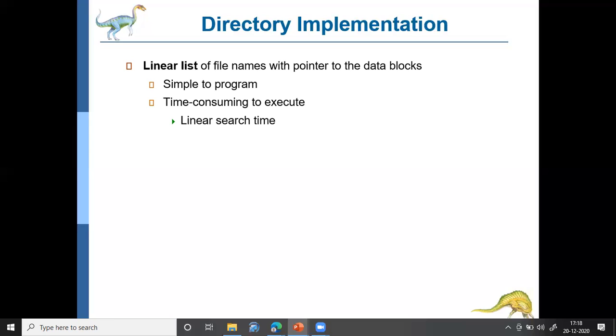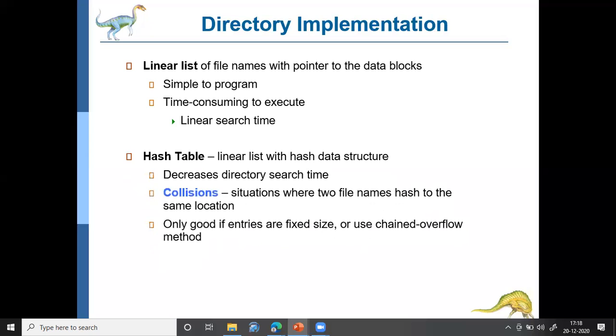If the directory is the 100th directory, then you have to go from the first to the 99th and only then can you delete. That is the drawback with the linear list way of implementing a directory. The next way of implementing a directory is to use a hash table.